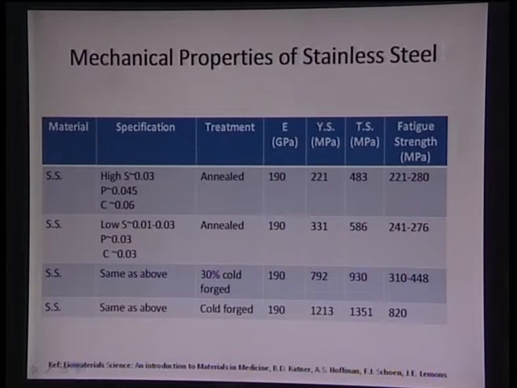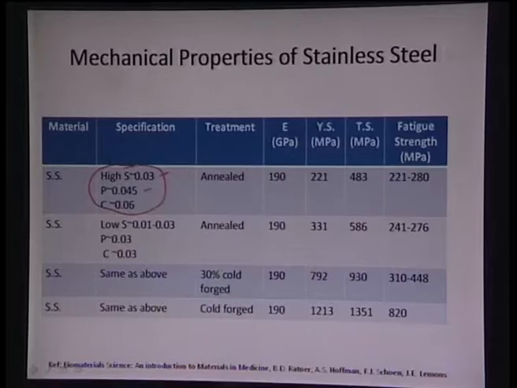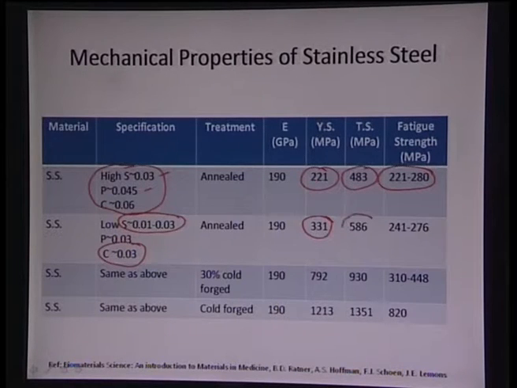Seeing the mechanical properties, how they are dependent on the heat treatment which is given to the material, we see that we have certain specifications for a stainless steel. In this case, we have a little higher content of sulfur and phosphorus, and they basically lead to the formation of some sulfide stringers, and if you see, the yield strength is around 221 megapascal, tensile strength of around 483 megapascals, and fatigue strength in a certain range. But as soon as we go to a better purity steel which has very low sulfide content and even lower carbon content, we can see that the yield strength has increased by maybe the order of 50%, tensile strength has also increased, and even the fatigue strength is approximately similar.